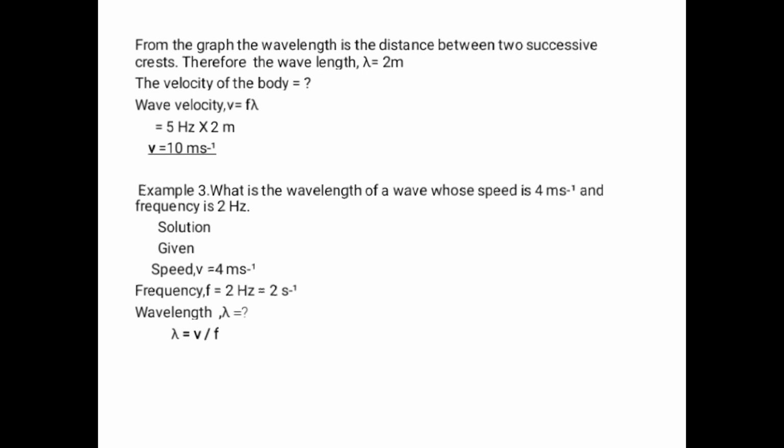From the definition, wave velocity equals frequency times wavelength. Make wavelength the subject, you get wavelength equals velocity over frequency, which is equal to 4 meters per second over 2 per second. Therefore, wavelength equals 2 meters.